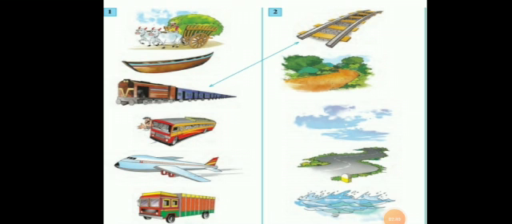Now here, column 1 shows various means of transport. Column 2 shows what they travel on. Now after looking at these pictures, can you connect the correct pairs? Like train is connected to railway track. Then aeroplane to clouds. Buses to road. Boats to waterways. Bullock carts to these muddy roads. Trucks also on highways. Now, transport facilities are available in most villages and cities.